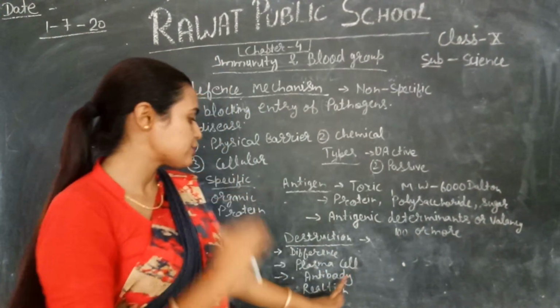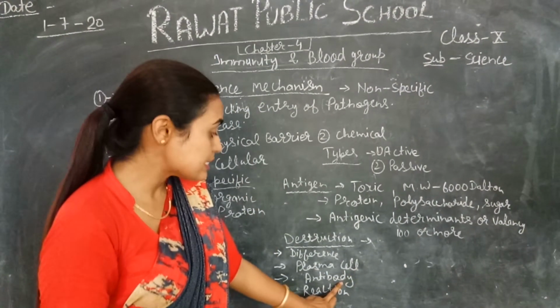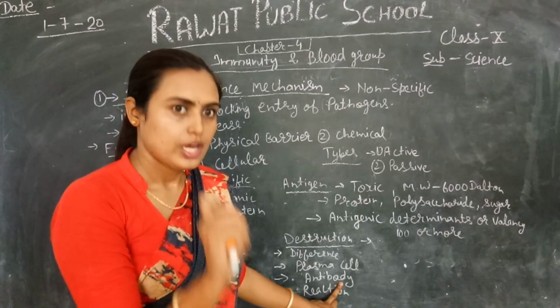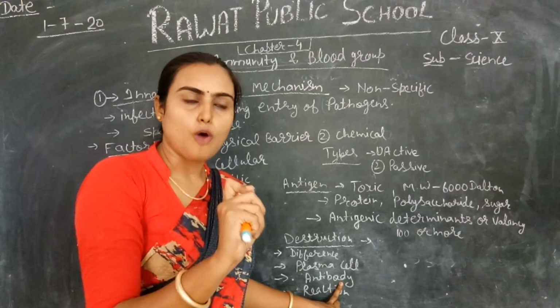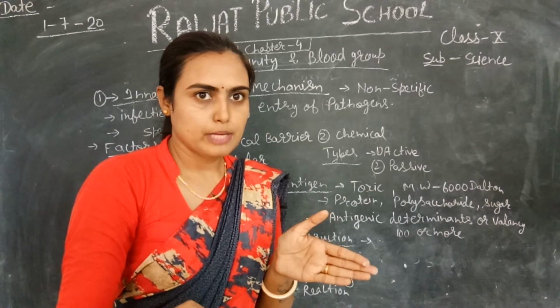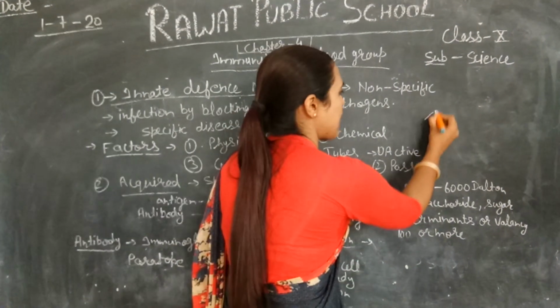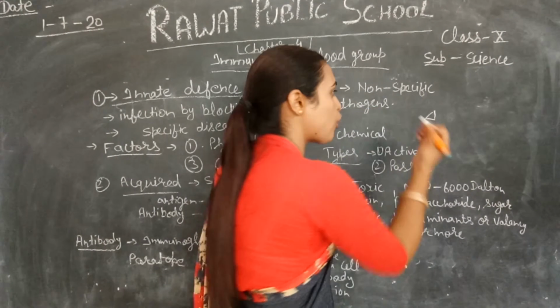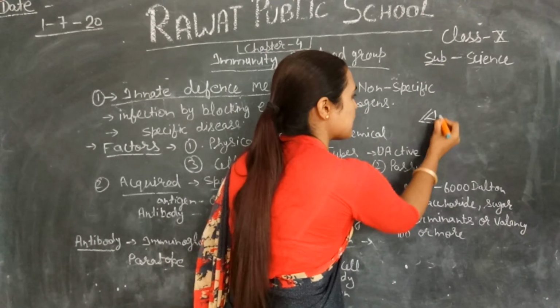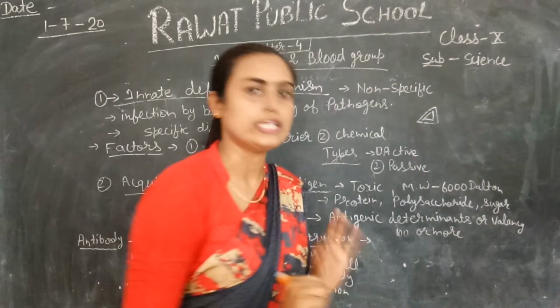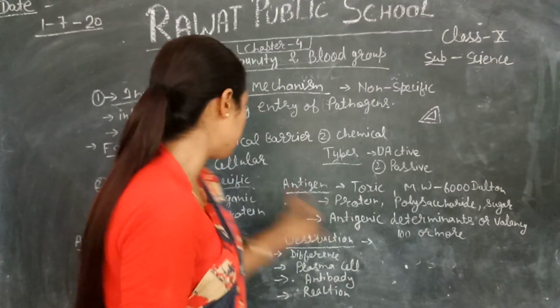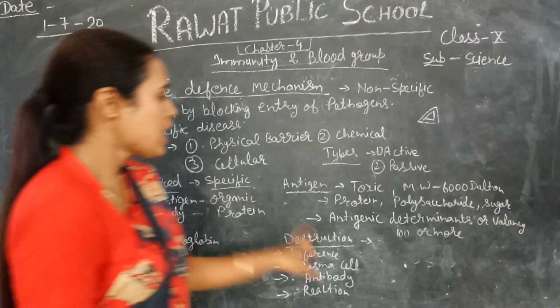Then lymphocytes form the antibody, and this antibody is specific. It means your body forms different types of antibody for different types of antigen. For example, if one antigen has this kind of shape, your body produces only this type of antibody. That's why we call this specific immunity, right?